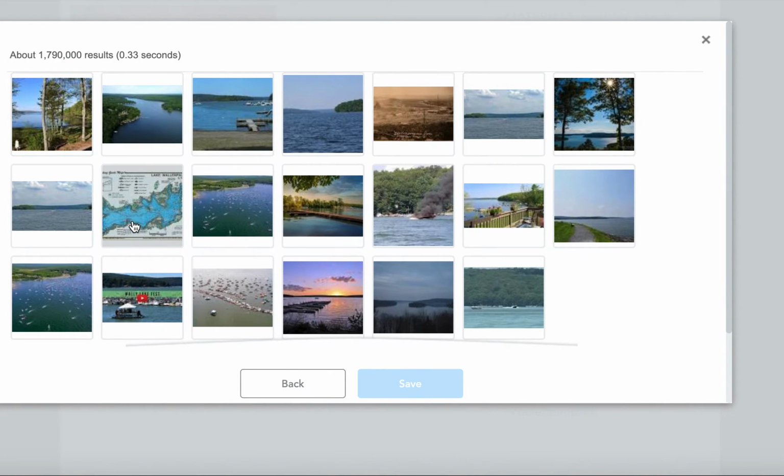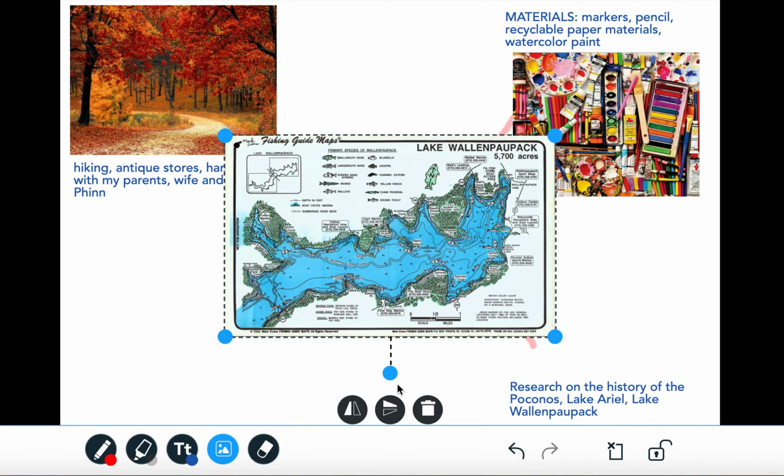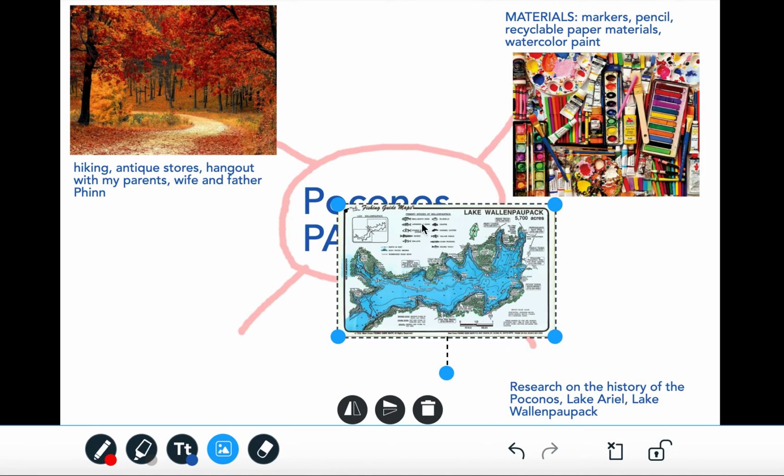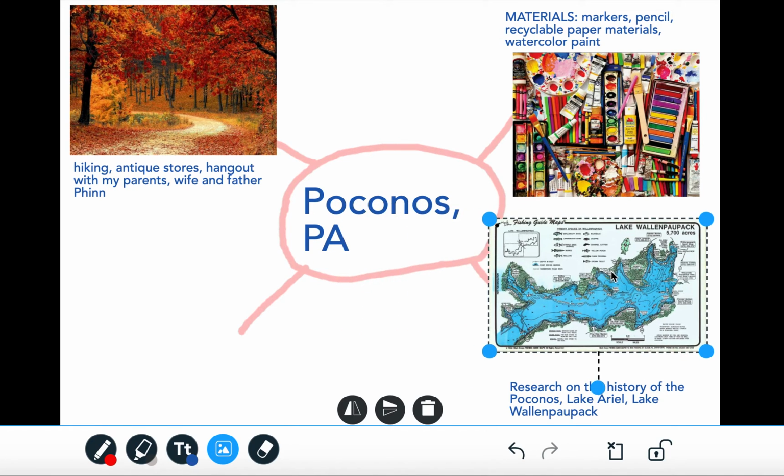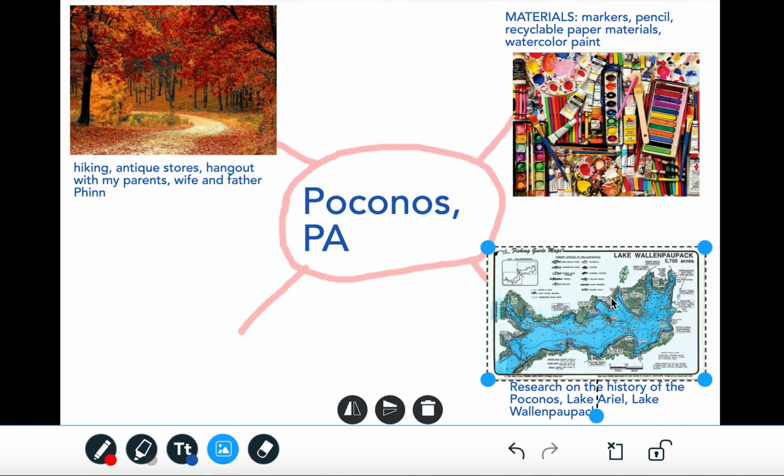We got some pictures. I like this picture of a map. This actually might be super helpful in my map. This is a topographical picture of the map. That looks pretty cool. All right, so I'm going to squinch that down and then drag it over.